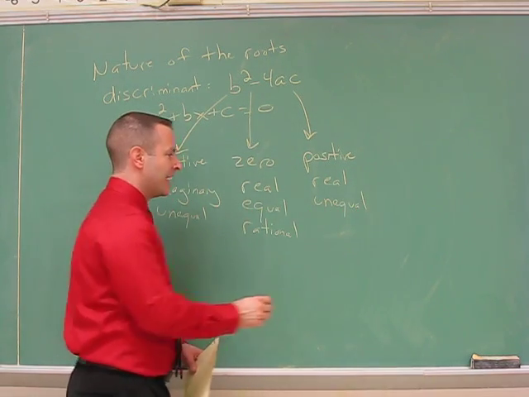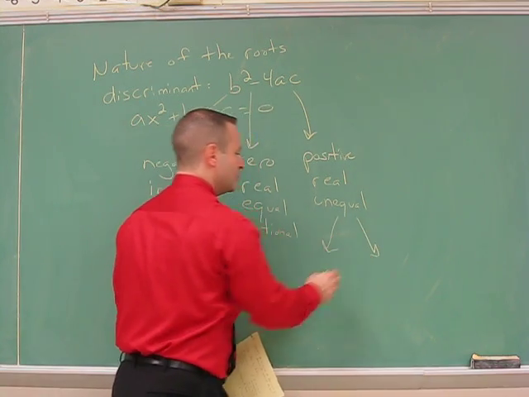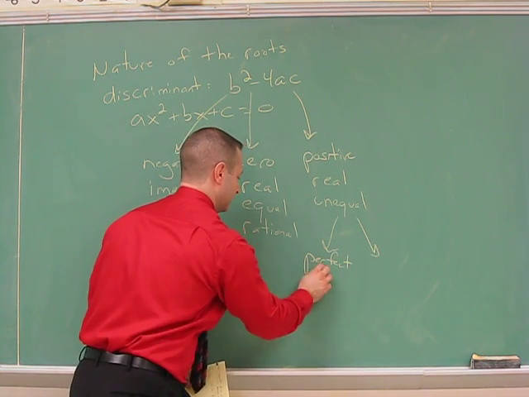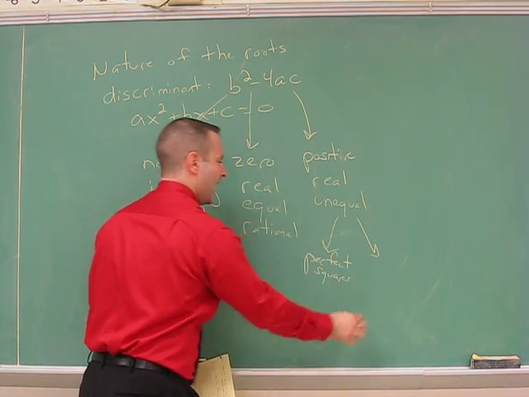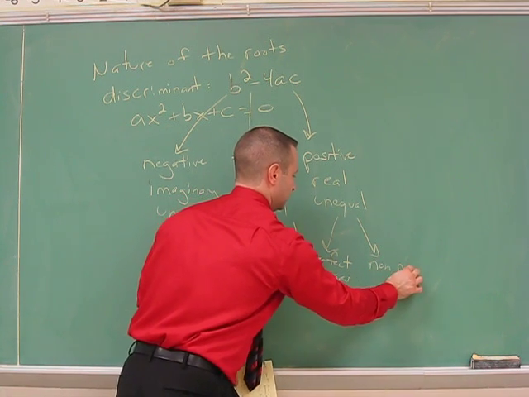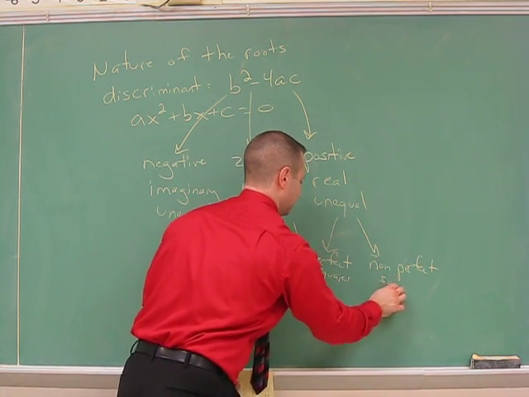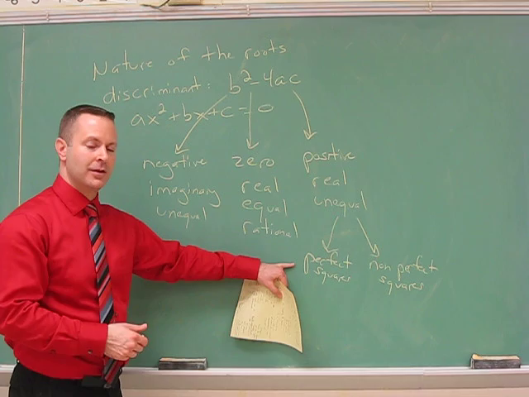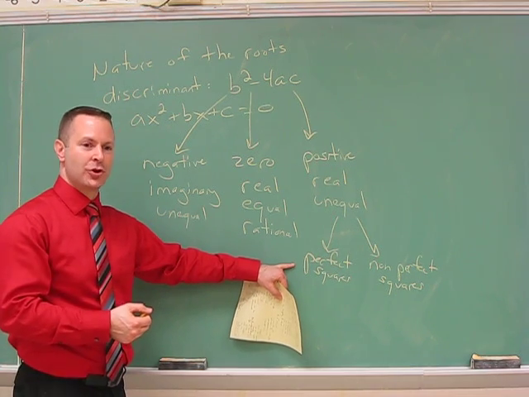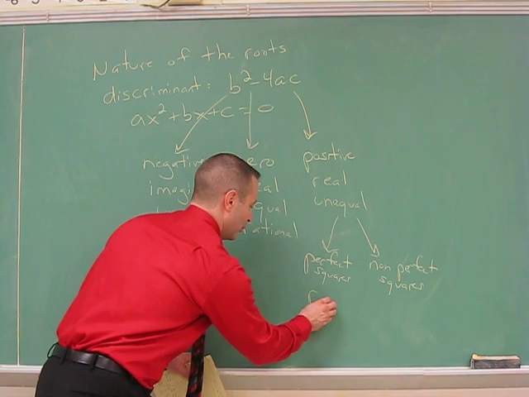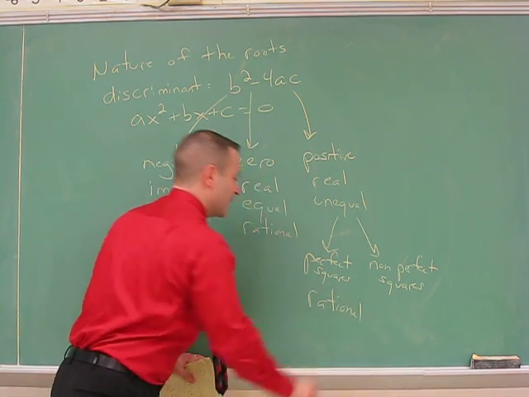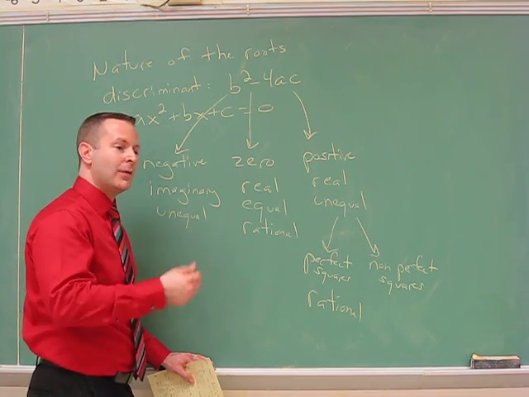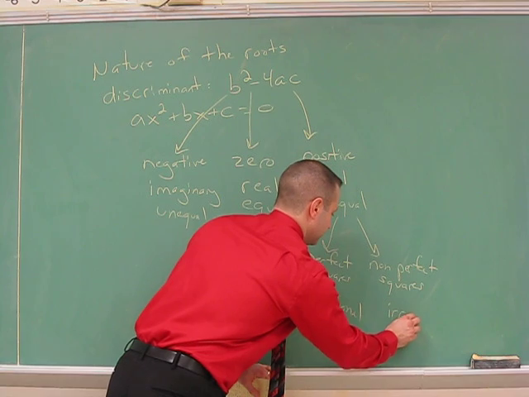And then the last part, I have to kind of branch this off again. There's 2 types of values we want to focus on. Numbers that are perfect squares and non-perfect squares. If the number winds up being a perfect square, we can take the square root, get a nice terminating number. So that's going to give us rational values. If the number is a non-perfect square, that would result in irrational roots.